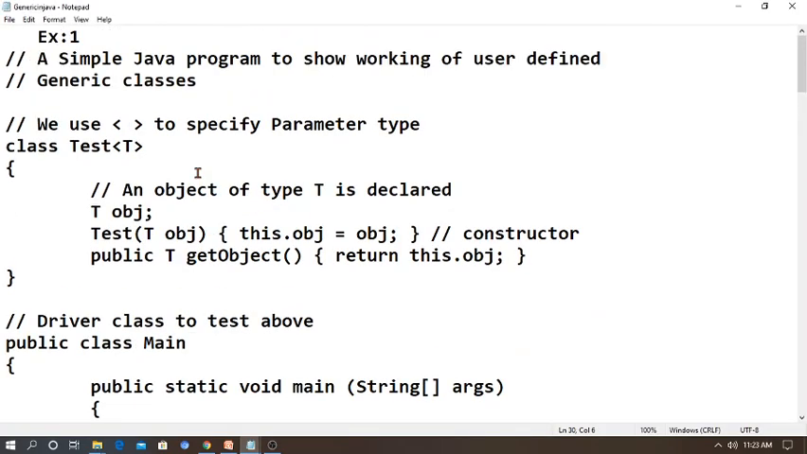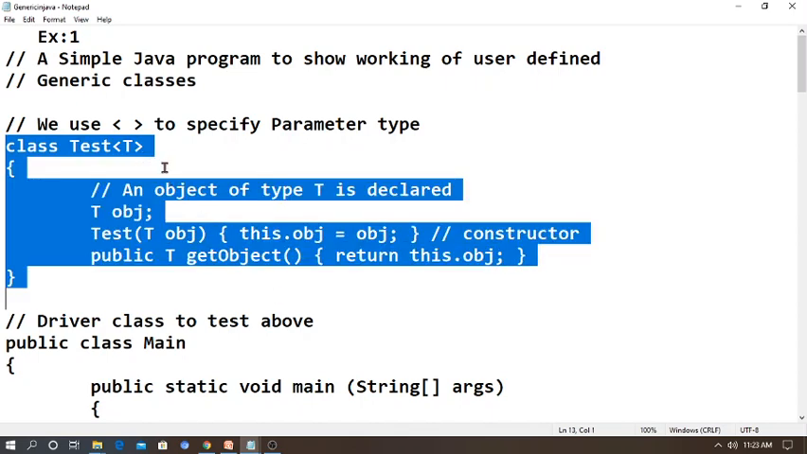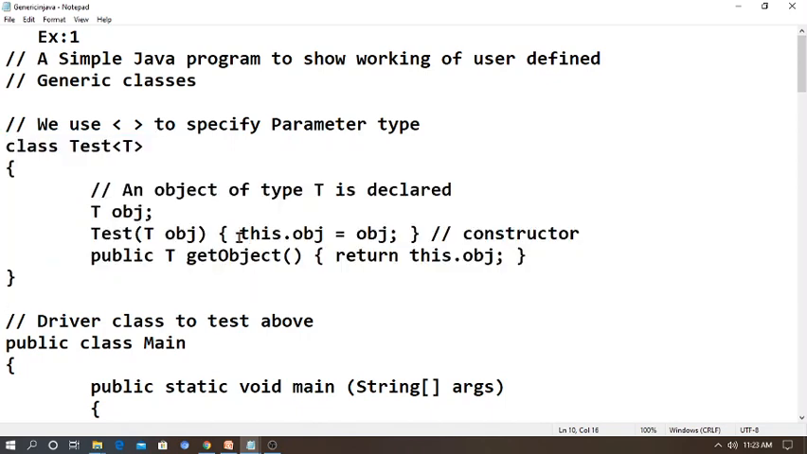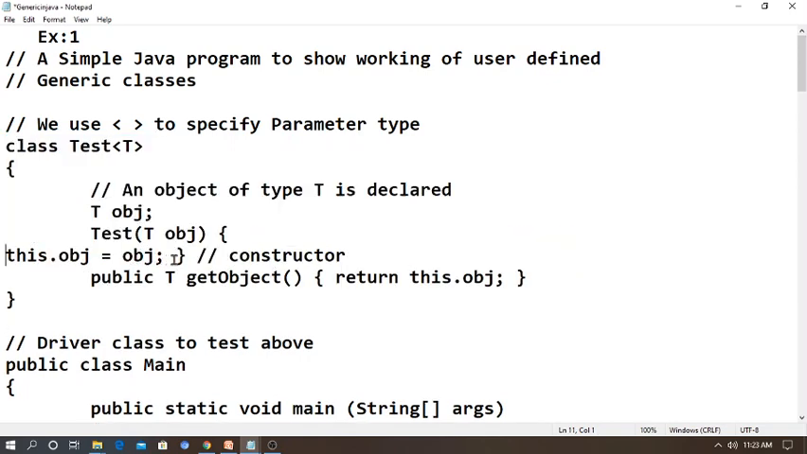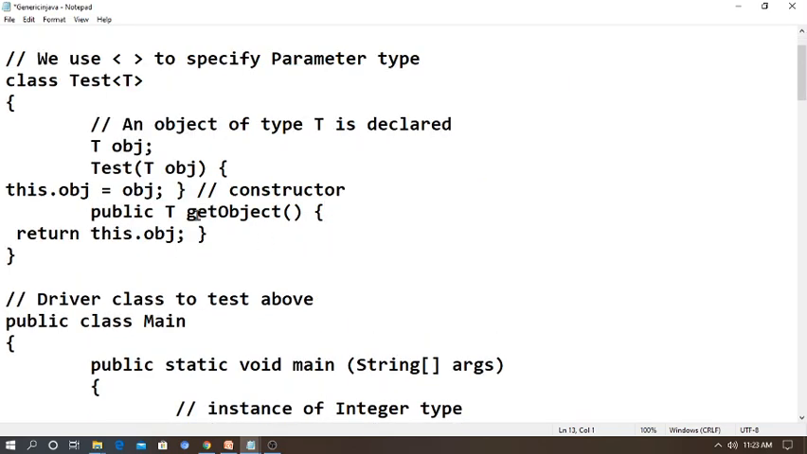So here I'm going to work on it. Based on the syntax, I'm writing a program starting with the class Test, and in angle brackets I'm giving T, which is a parameter type. Then I'm going to create an object, so I give T obj, then Test with T obj in parentheses, then open brace. This obj equals obj; this is a constructor I'm creating. Then I'm going to write public T getObject, a method, using return this.obj.